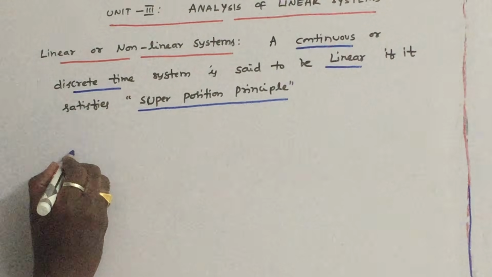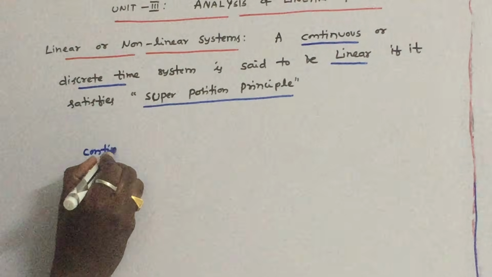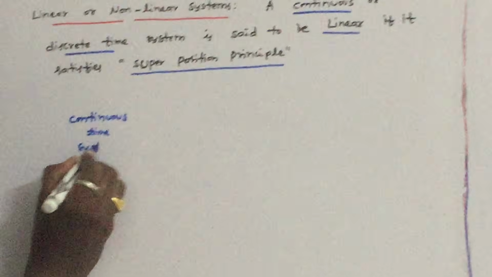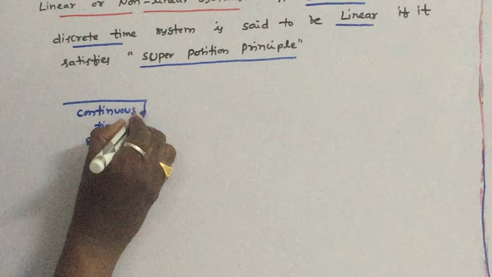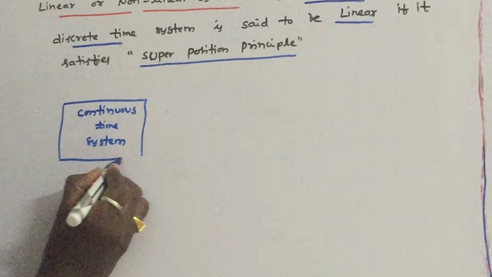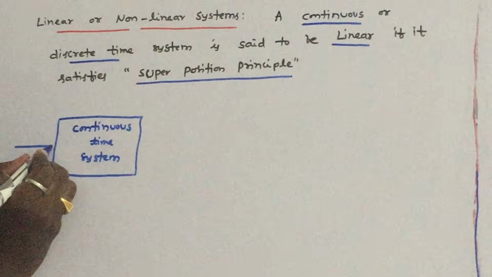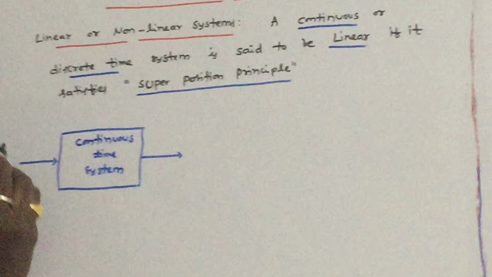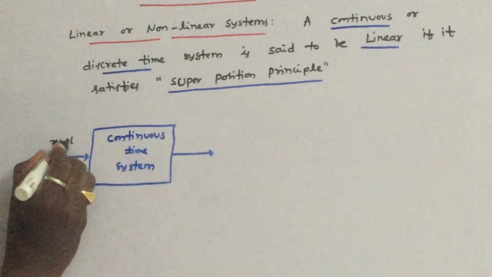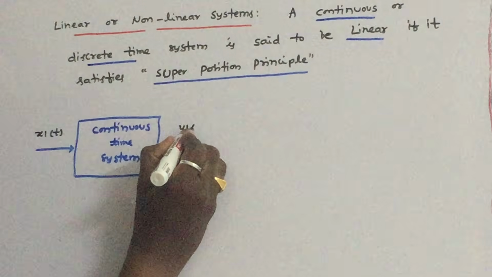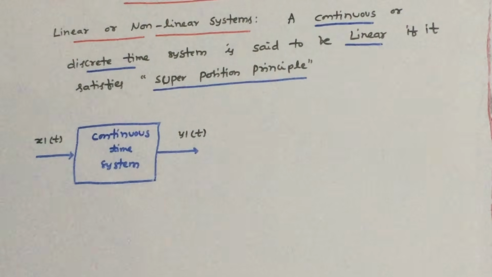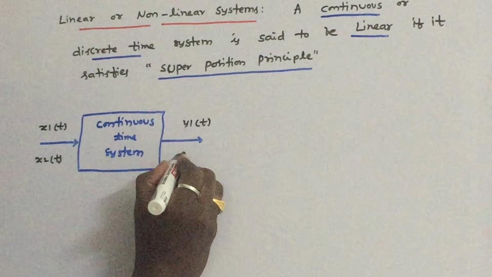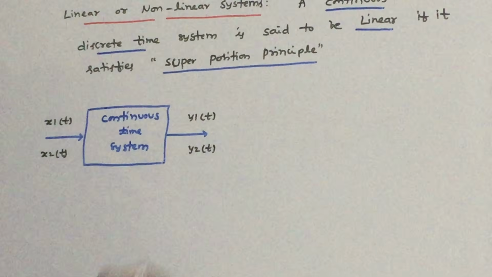So let us see what this is. Let us take a continuous time system. So this is the input to the system, and this is the output of the system. Let us say we have applied input x1 of t to the system, and the response of the system is y1 of t. Now let us apply x2 of t as the input to the system. Then let us say y2 of t is the output of the system.